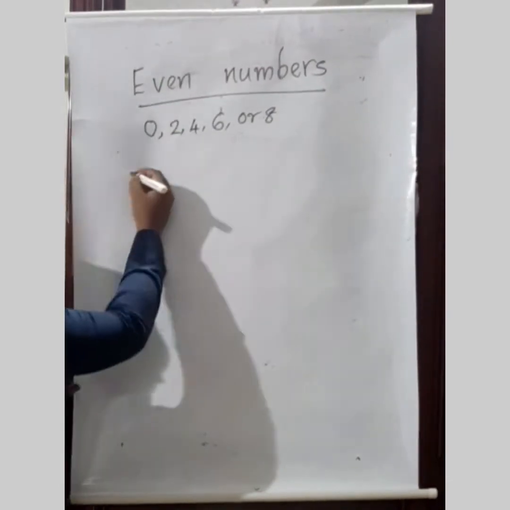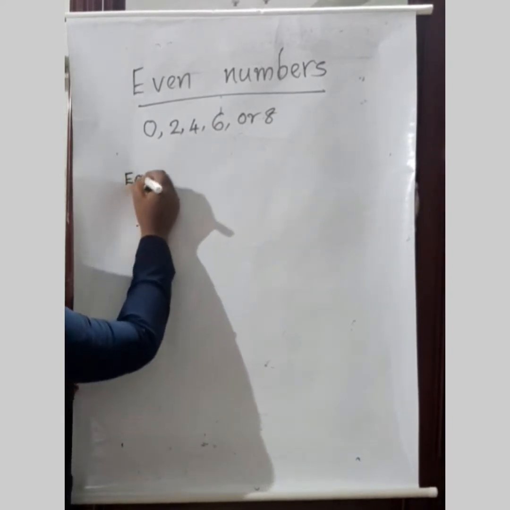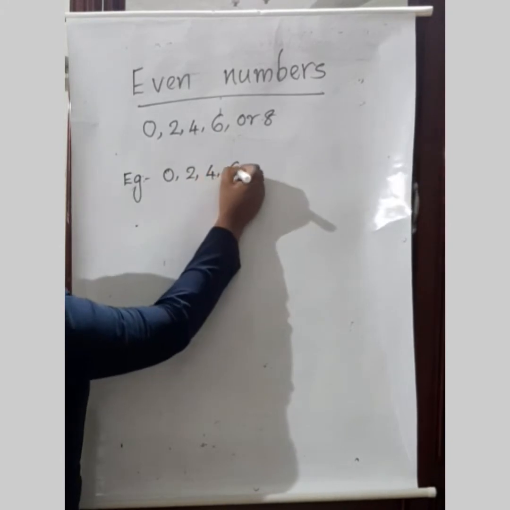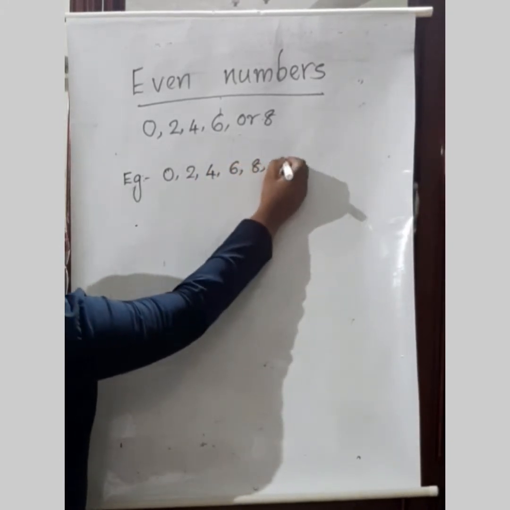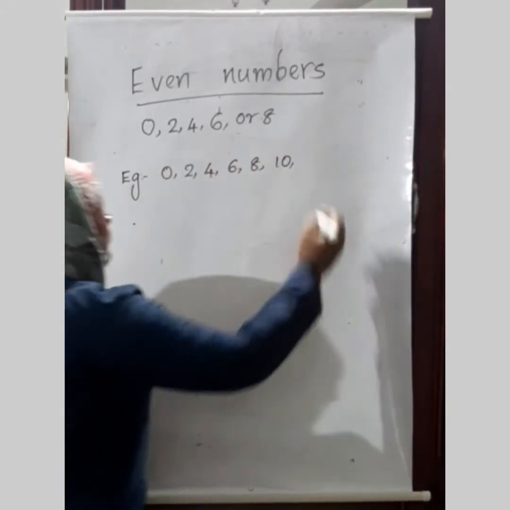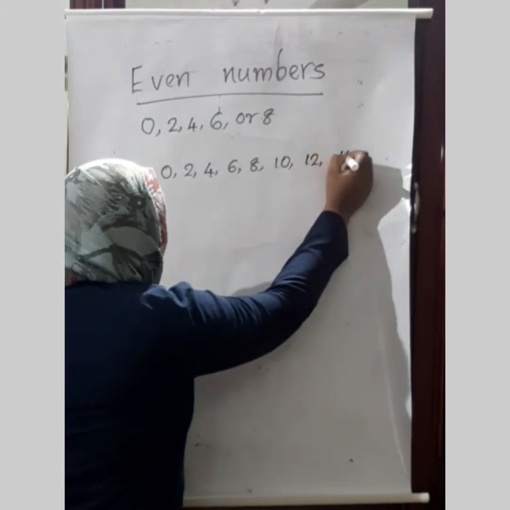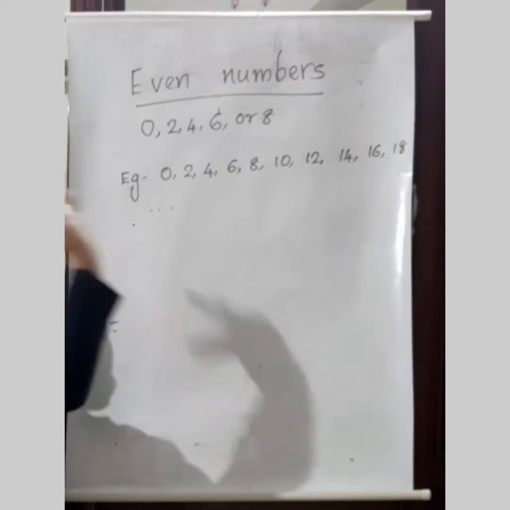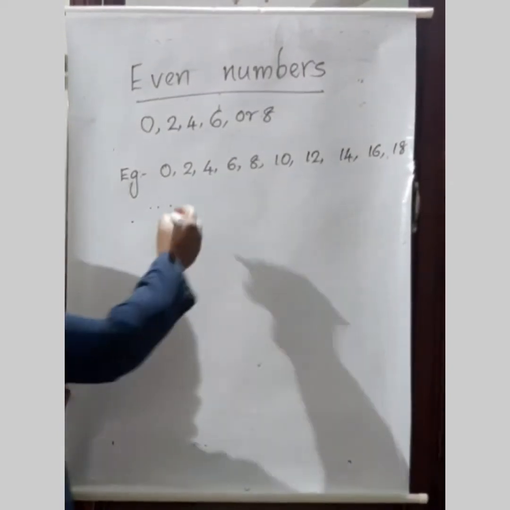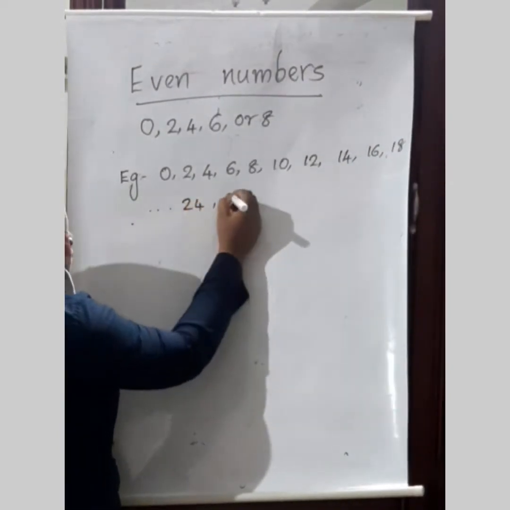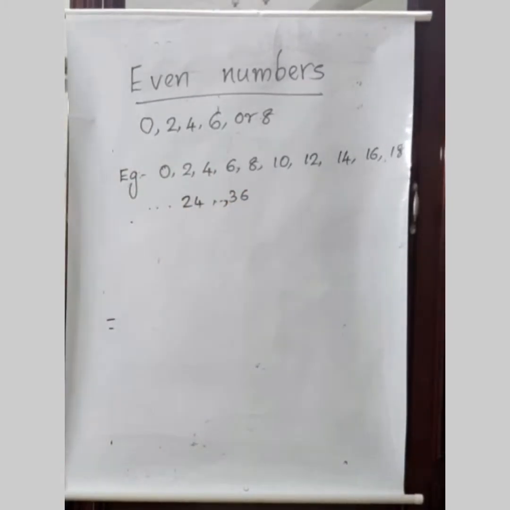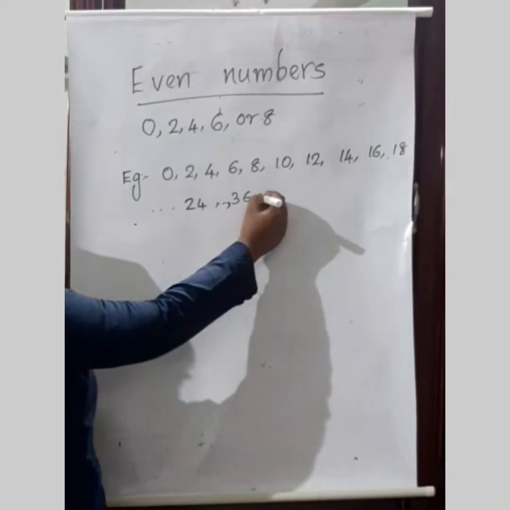For example, 0, 2, 4, 6, 8, 10, then 12, 14, 16, 18, and so on. It goes up to a maximum. Then you will get 24, 36. In between 24 and 36 there are also some other even numbers, and it goes on.